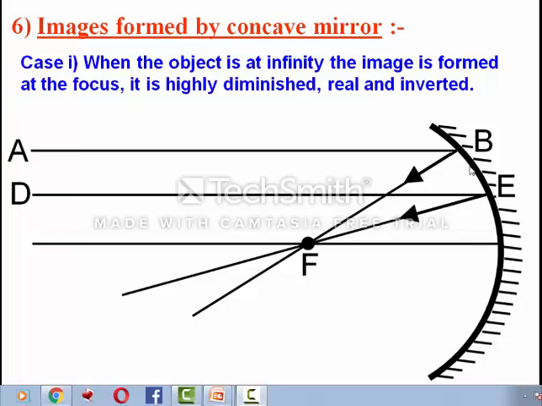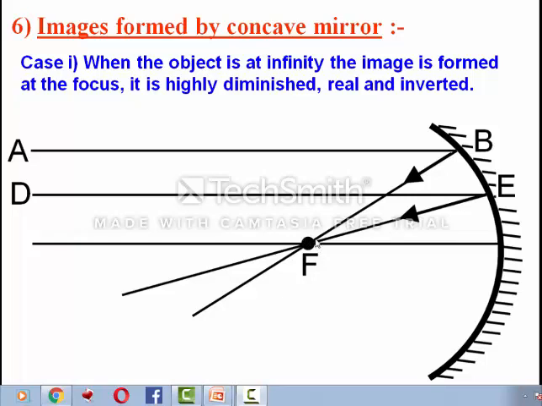Both reflected rays meet at focus. Where two reflected rays meet, or seem to meet, that point is the formation of the image. So here we are seeing that when the object is at infinity, the image is formed at focus.